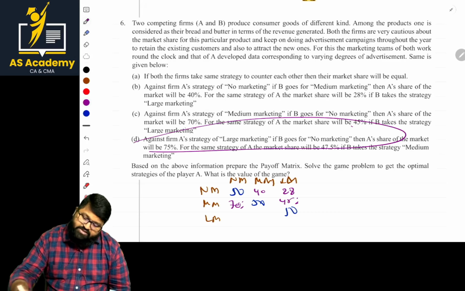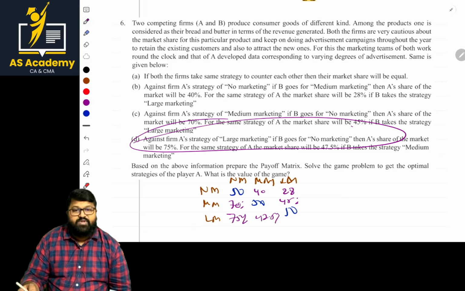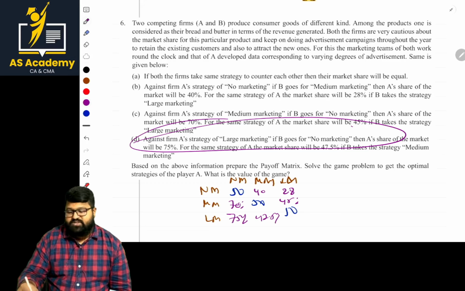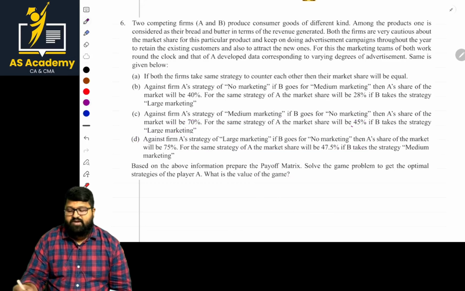And in this last case, against the firm A's large strategy, large marketing, what are the values? The values for no marketing: that share is 75%, and the other is 47.5%. If you convert this into this, then the answer is done basically. That is a basic step. If you've done that part, then the answer is done.